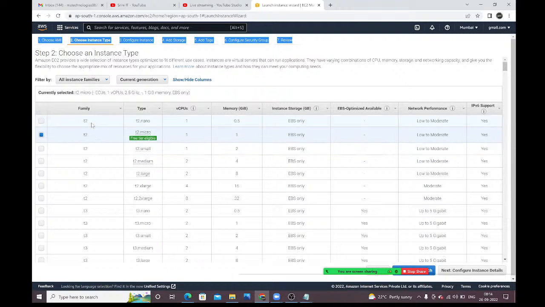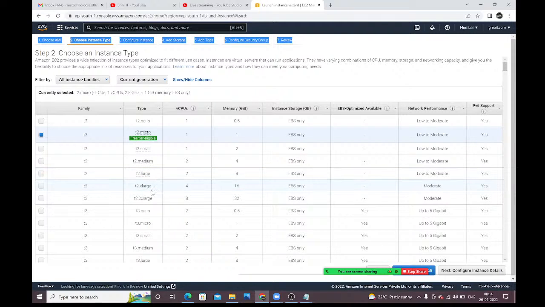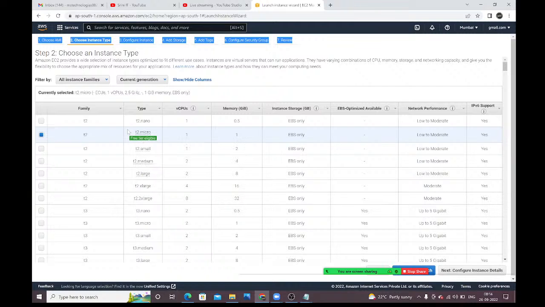T2 is a family. Under the T2 family, nano, micro, small, medium, large, extra large, up to double extra large. These are the family members. Nano, micro, small, all these are the family members.